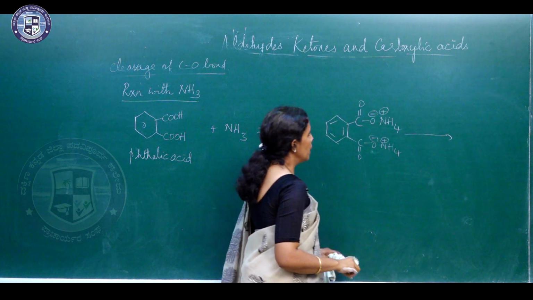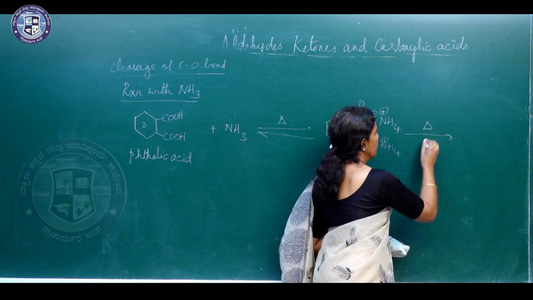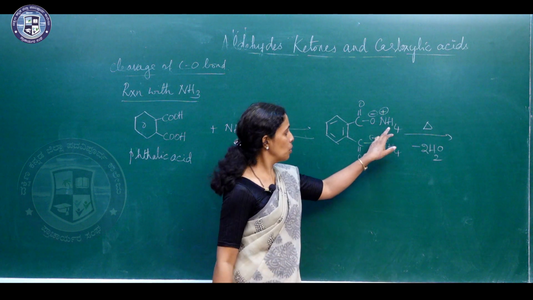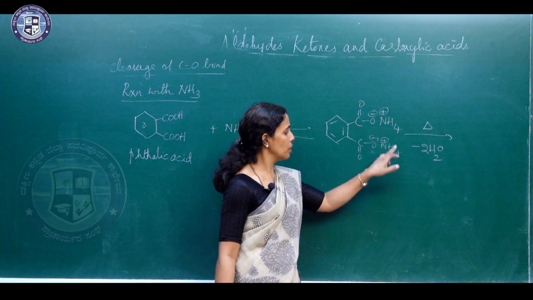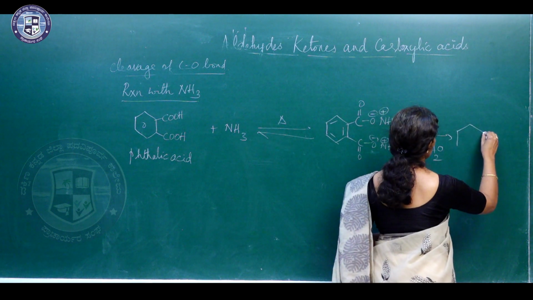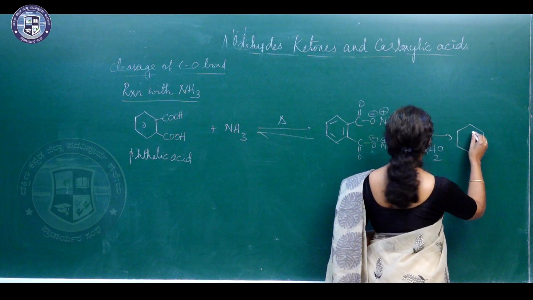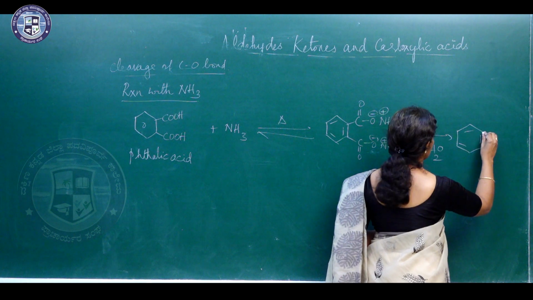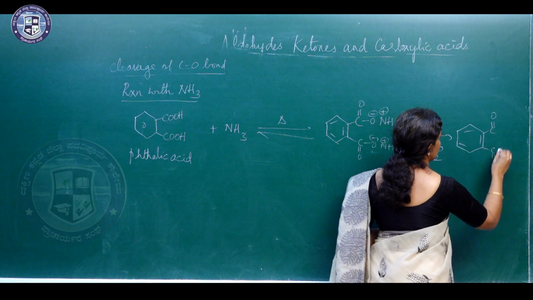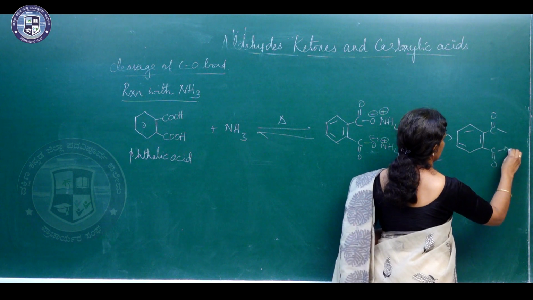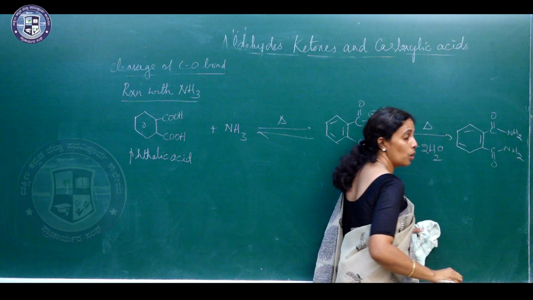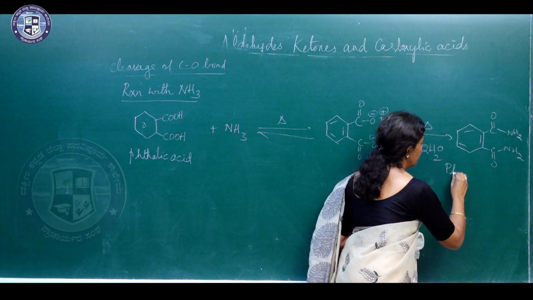Then on heating it strongly, it is going to lose 2 molecules of water. 1 molecule of water is lost from here and 1 molecule from here. So, you get this compound, and this is called phthalimide.